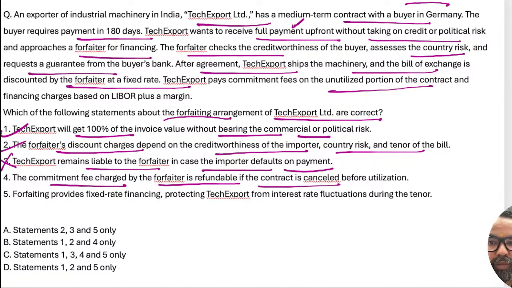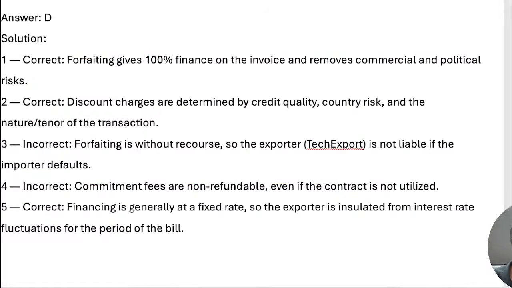No, it should not be actually. This should be wrong. Forfeiting provides fixed rate financing, protecting Tech Export from interest rate fluctuation, and political and country risk also. So 125 means option D will be the right answer for this particular one. Okay? So option D will be the correct answer for this.